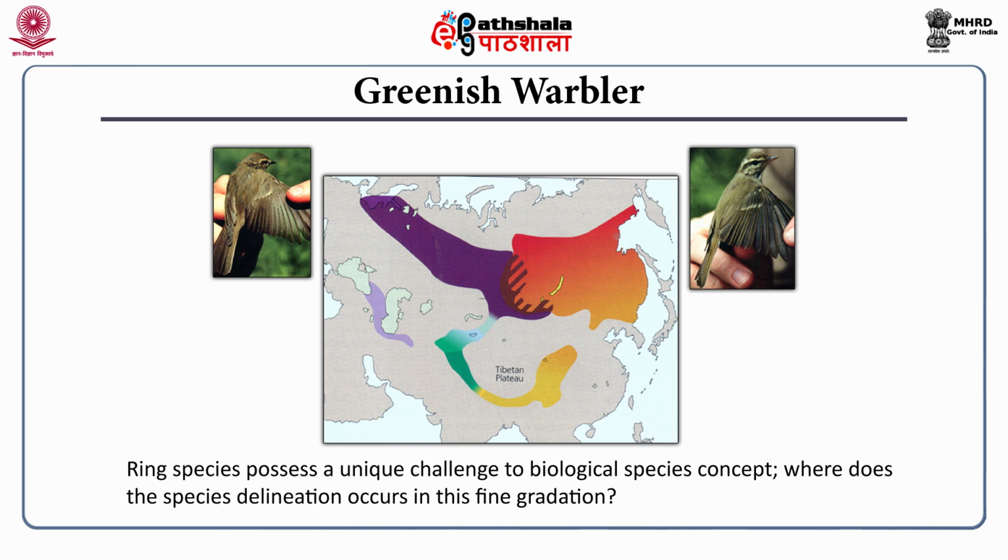Eurasia. Now, these two populations of the Greenish Warbler have evolved two different morphological patterns. The Eurasian one has only one band, while, as you can see in the picture, the Chinese one has two separate bands, and these two can no longer interbreed with each other. But both of these varieties can breed with the Himalayan population. So, that is yet another interesting example of a ring species.